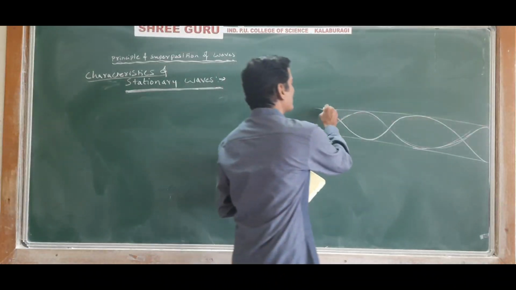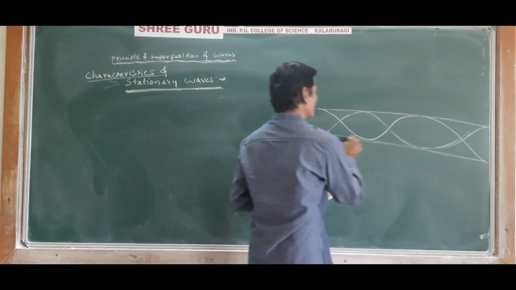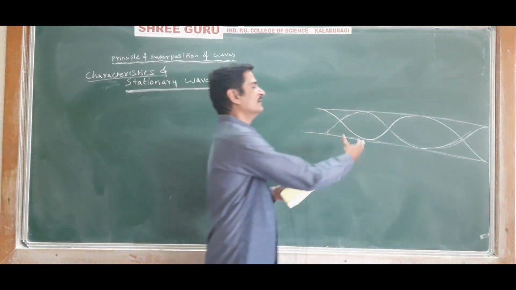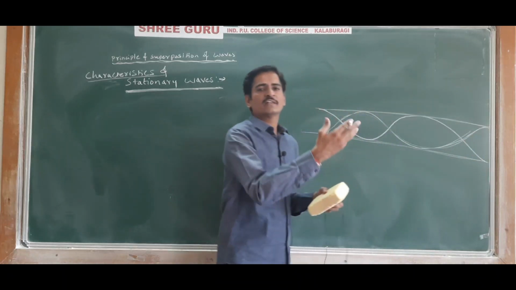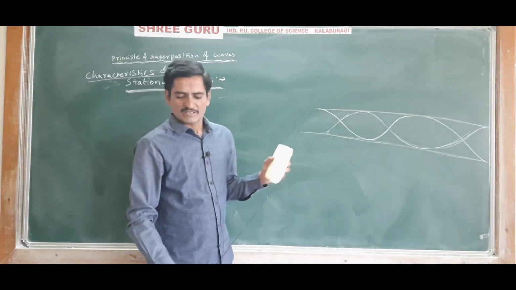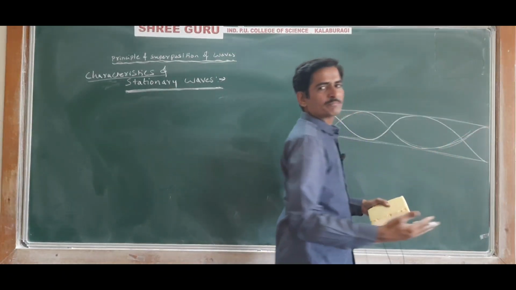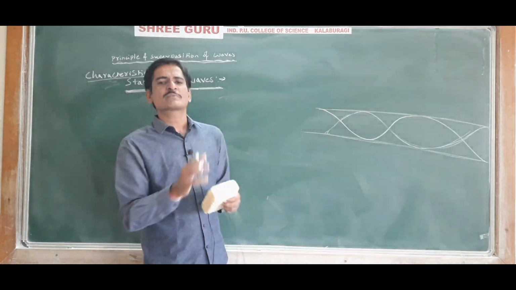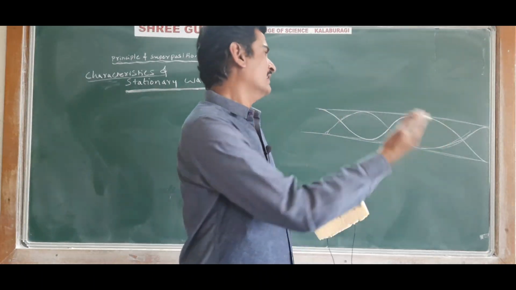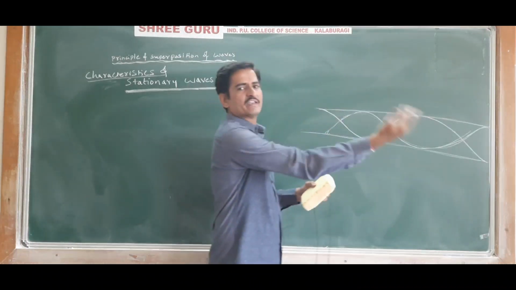So when a stationary wave is formed in a medium, the disturbance does not travel from one place to another place. The wave does not travel in this direction or that direction.